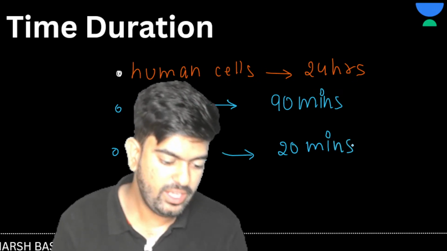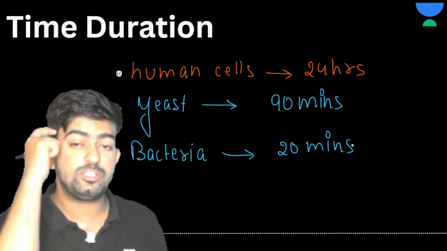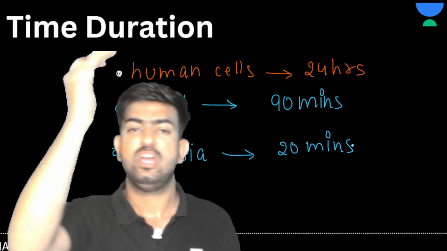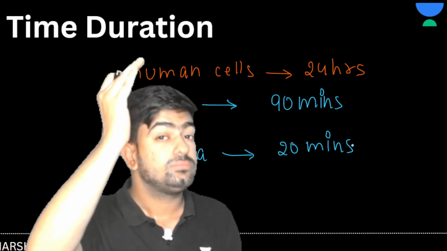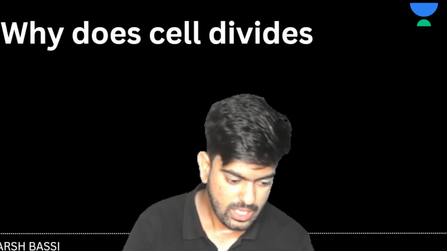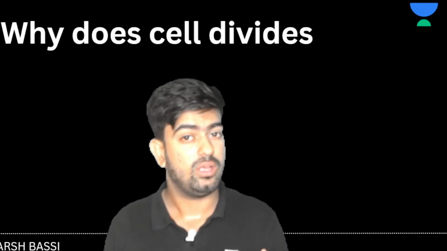Okay. Everything has to be learned. This is not for fun. All the data must be in your brain. Let's quickly revise. Human cell, 24 hours. Yeast, 90 minutes. Bacteria, 20 minutes. Very good. Now sir, why does the cell need division?